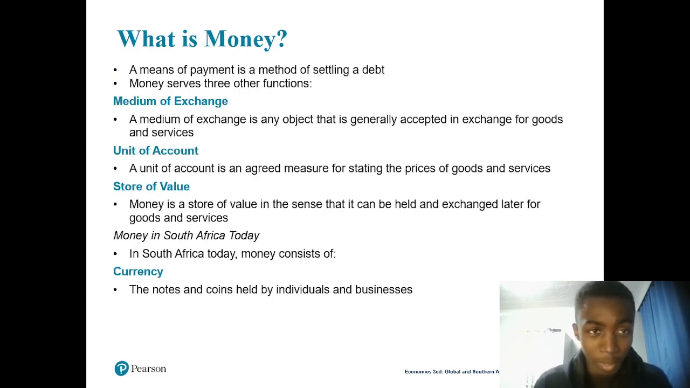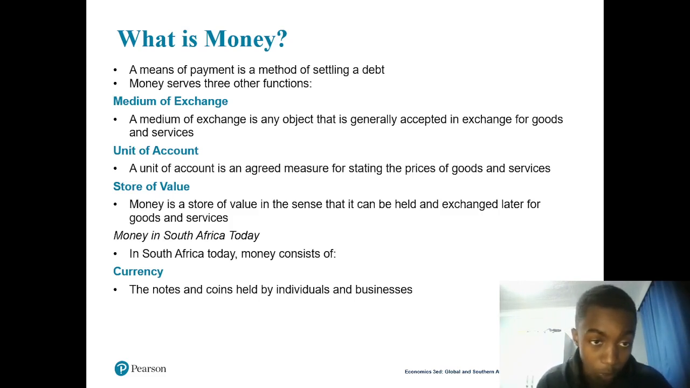So what is money? Money, as I've already said, is a means of payment, a method of settling a debt. Money serves three functions. It serves as a medium of exchange, which I've already explained. A medium of exchange is an object that is generally accepted in exchange for goods and services. So you exchange money and that person gives you goods. A unit of account is an agreed measure for stating the price of goods and services. I gave the example of a cup: you have 10 rand, you want to buy a cup, and you exchange it for the price, which is 10 rand. So it's a unit of account.